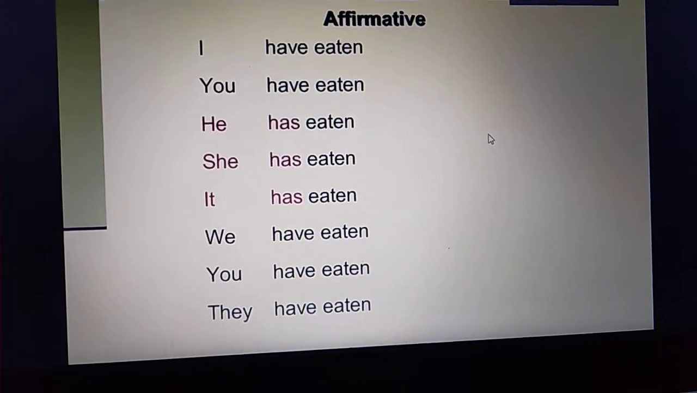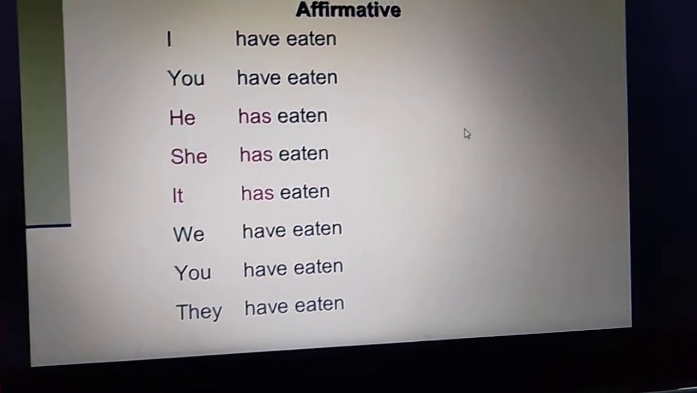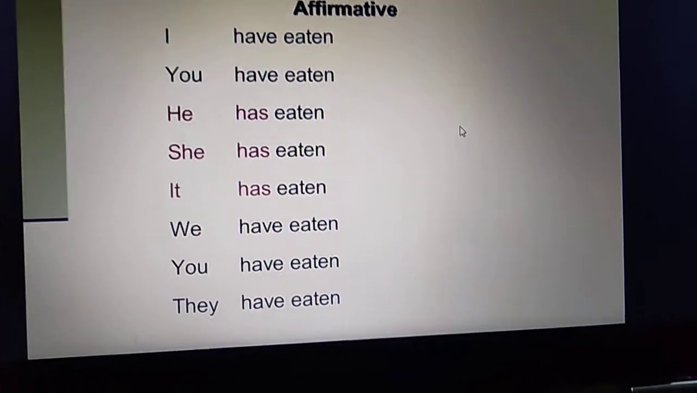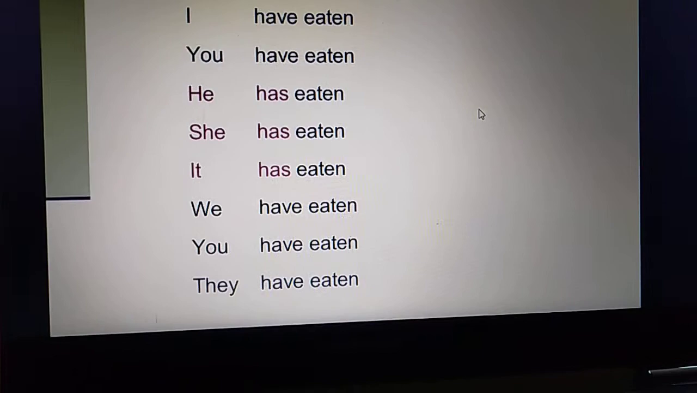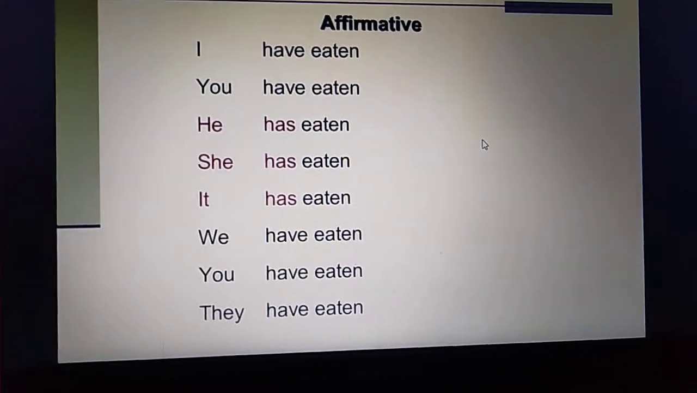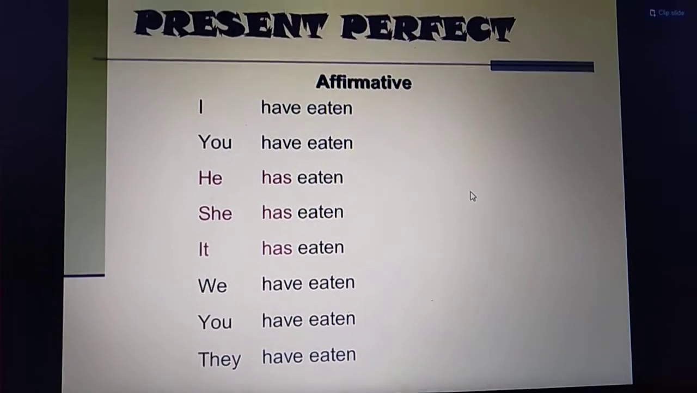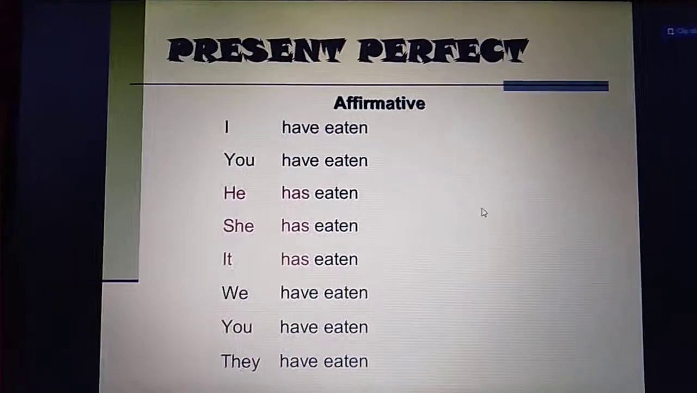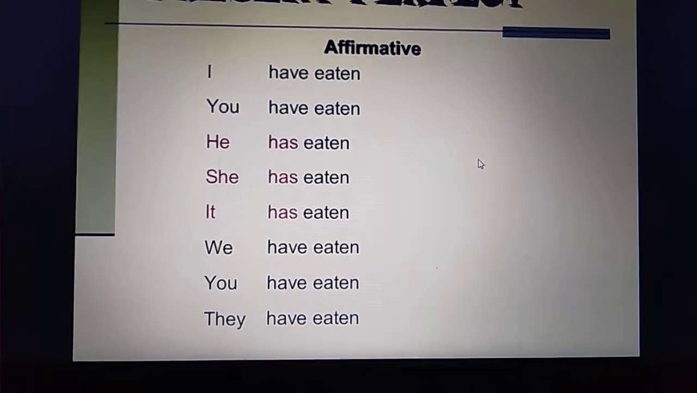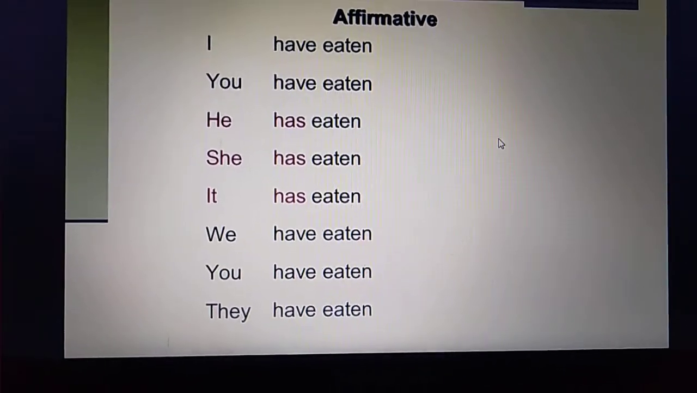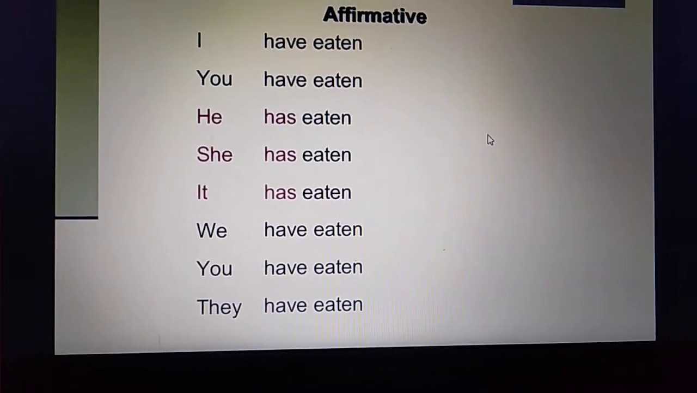You have eaten. He has eaten. She has eaten. It has eaten. We have eaten. You have eaten. They have eaten. These are all the positive sentences. And you must have noticed बच्चे कि with the singular subject जहाँ पे he, she, it है, helping verb has is being used. Clear? Has.